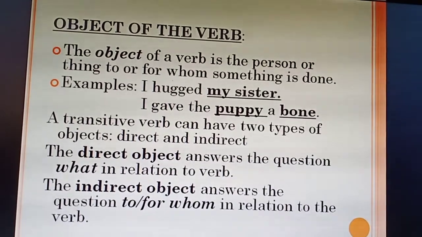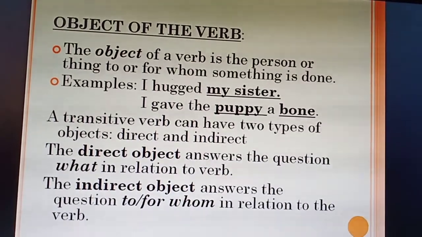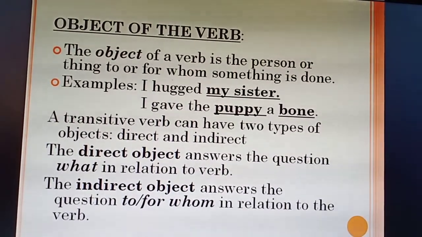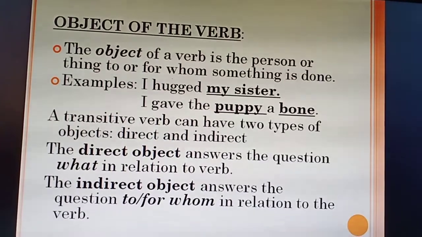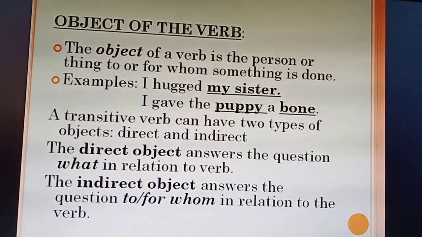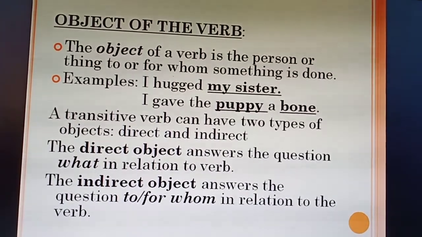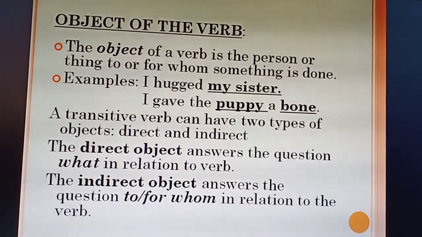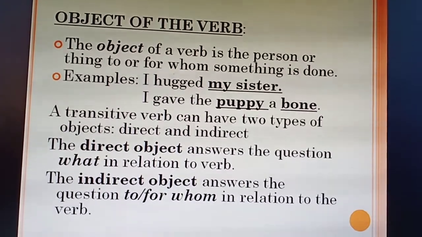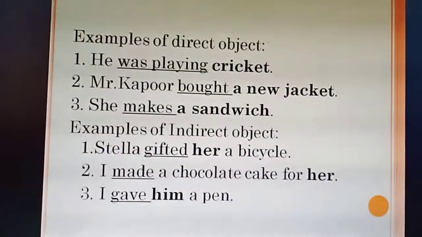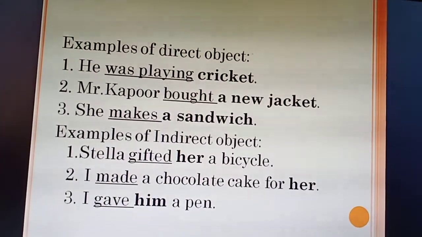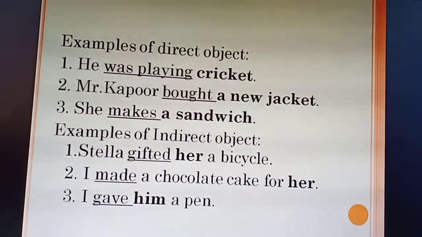A transitive verb can have two types of objects, direct and indirect. The direct object answers the question what in relation to the verb, and the indirect object answers the question to or for whom in relation to the verb. So here are some examples of direct and indirect object.